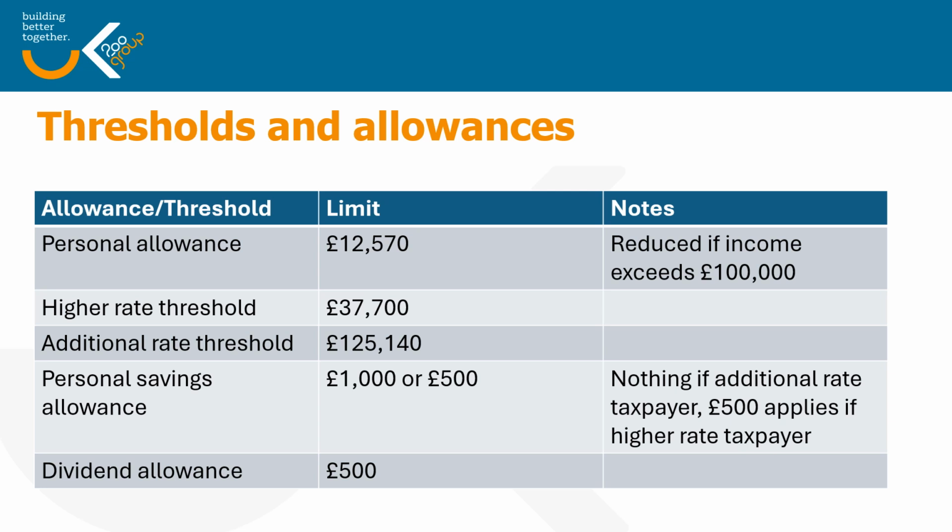£125,140. There is a personal savings allowance of 0% for interest, and that is £1,000 if you are a basic rate taxpayer, £500 if you are a higher rate taxpayer, but you wouldn't get any personal savings allowance if you were an additional rate taxpayer. And there is also a dividend allowance where again 0% tax is payable, and that applies to the first £500 of dividend income, and that applies to everybody regardless of your marginal rate of tax.